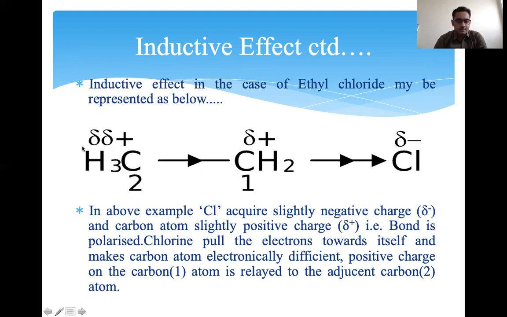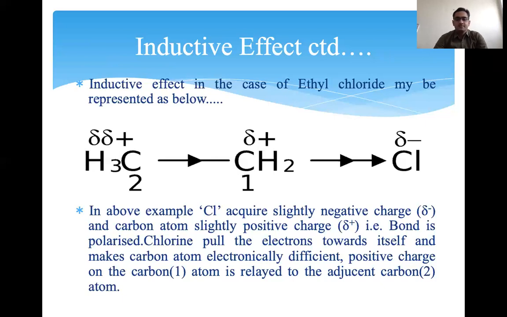It is next to that carbon. This carbon is delta positive and more deficient, because it is directly attached to chlorine. The other carbon is indirectly attached, but some of the effect of the chlorine is also on this carbon. In the above example, chlorine acquires slightly negative charge, delta negative, and the carbon atom slightly positive charge, delta positive.